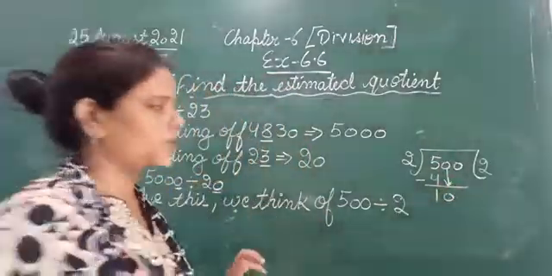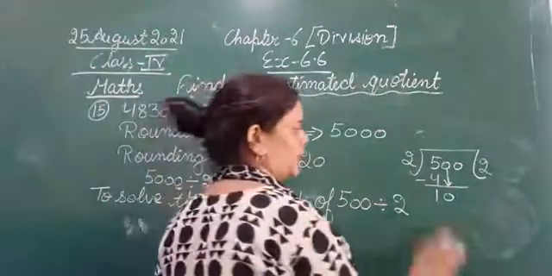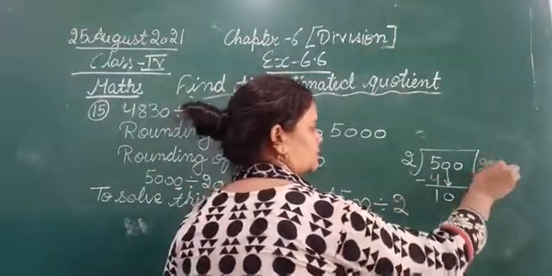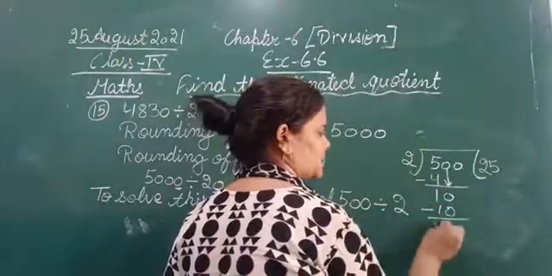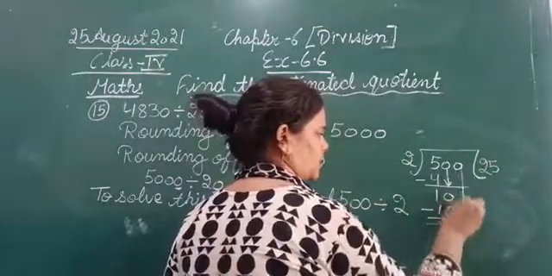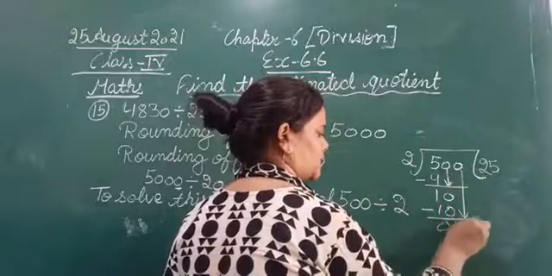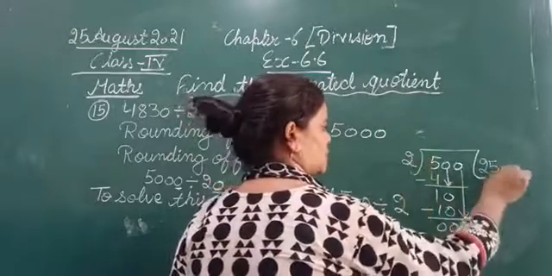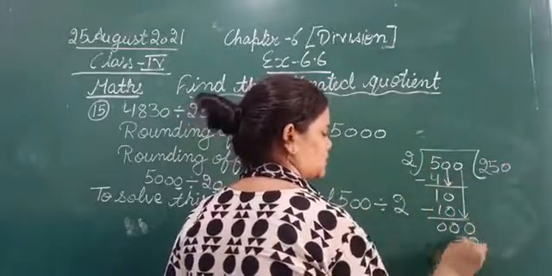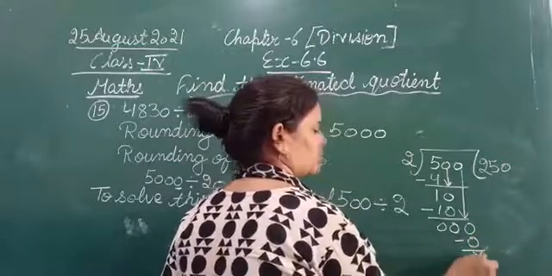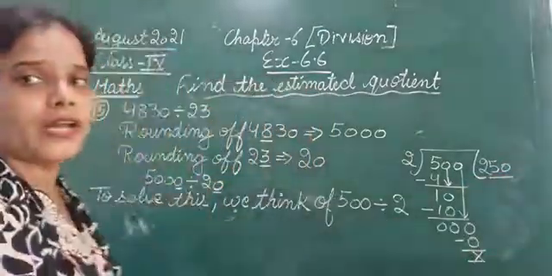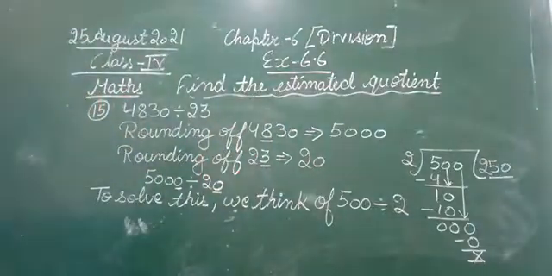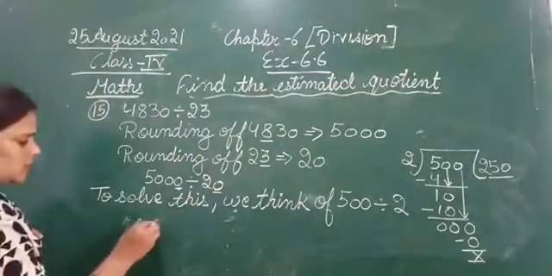The number is 10 now, so we will divide it. 2 5s are 10. 10 minus 10, 0. Bring down the next number, that is 0. So 2 zeros are 0. So the estimated quotient is 250.